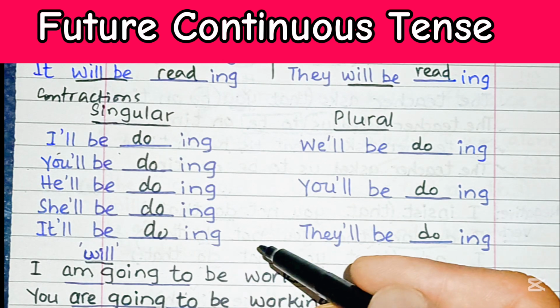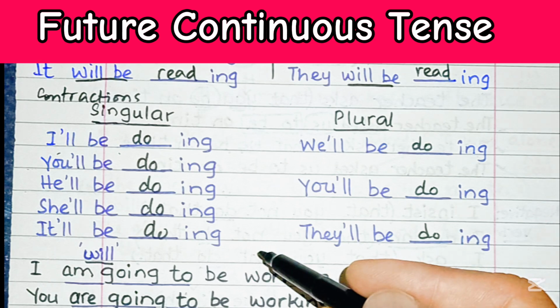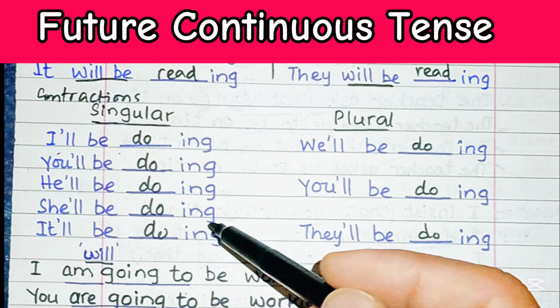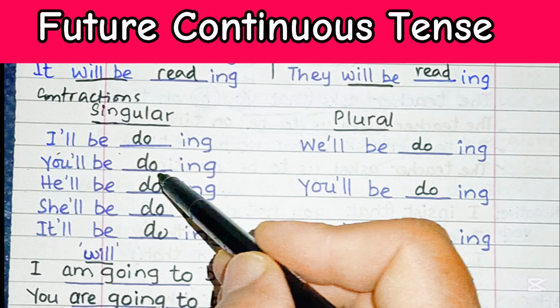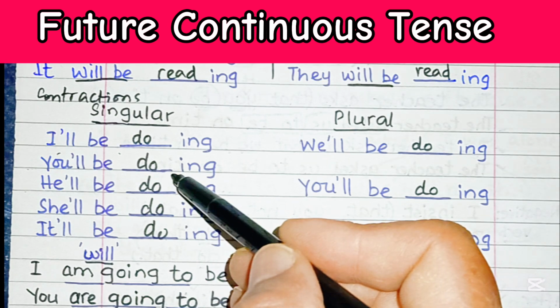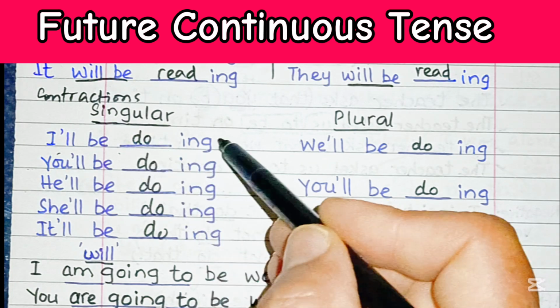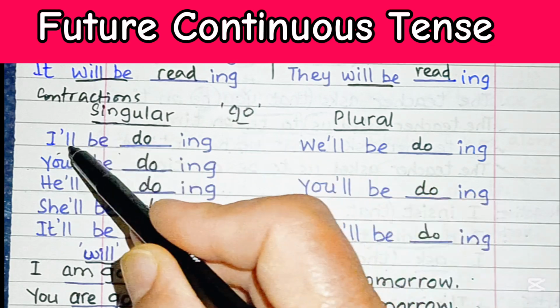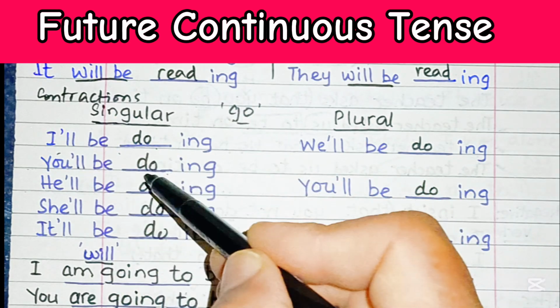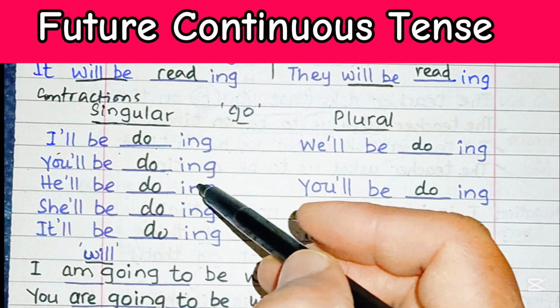If the main verb is in the future continuous tense, it will sound like this: I'll be going, you'll be going. I'll be doing, you'll be doing. This is also correct, whatever main verb you take. If we take go, it will be going, like that. I'll be going, you'll be going.